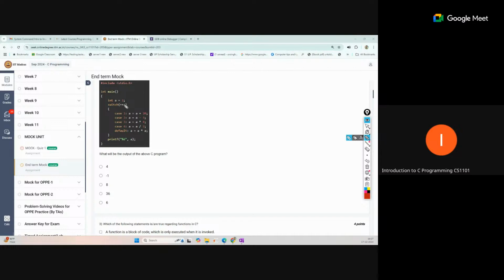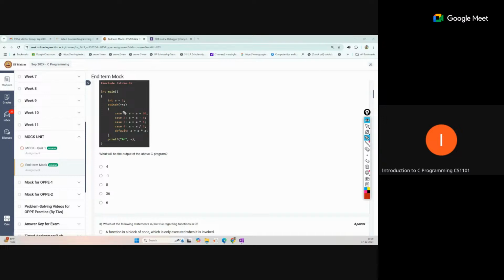So tell me what will be the final output value from this expression. 36. How are you getting that? What will be the overall value passed from the switch? 3. Okay.